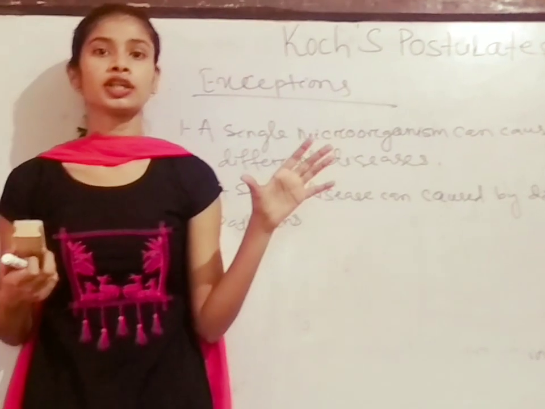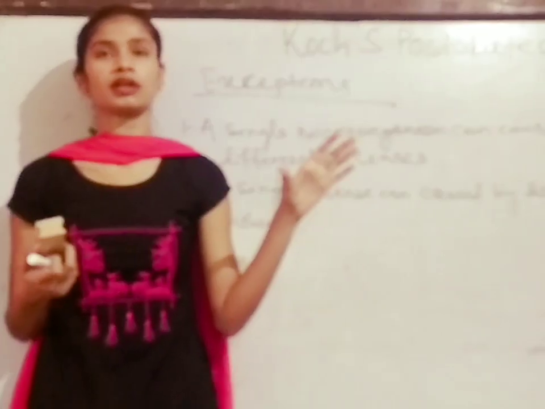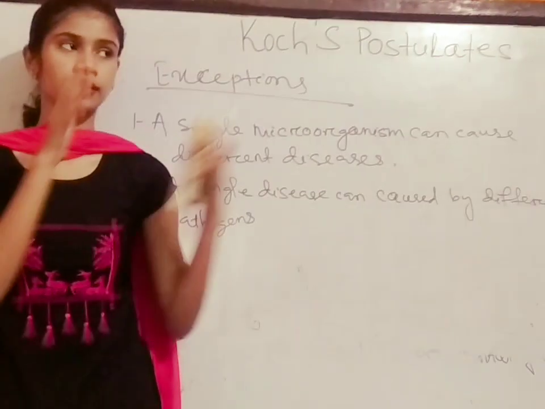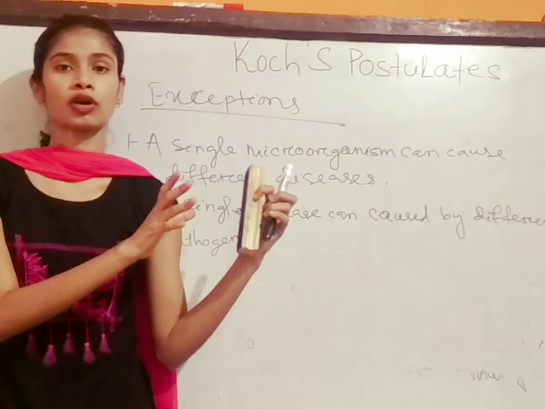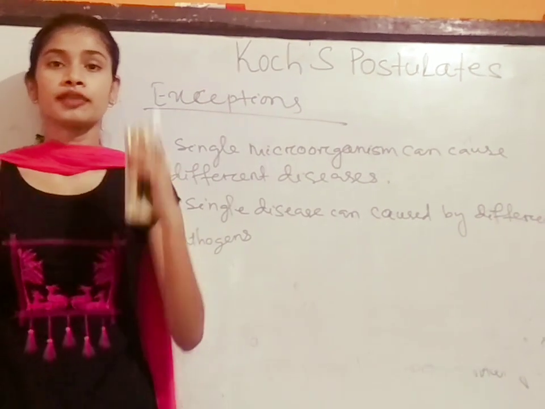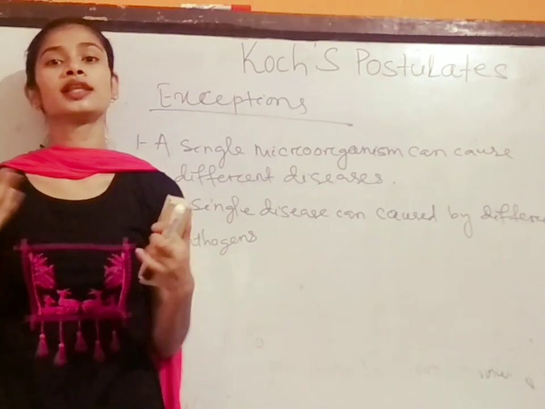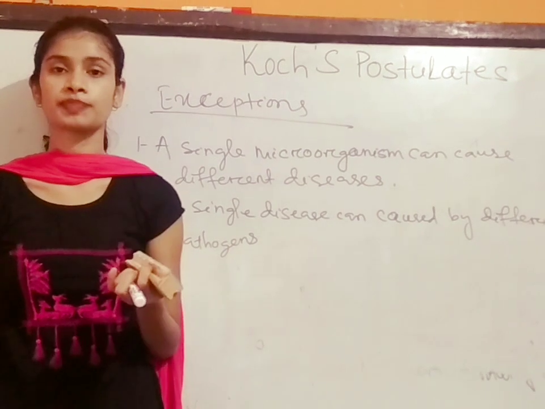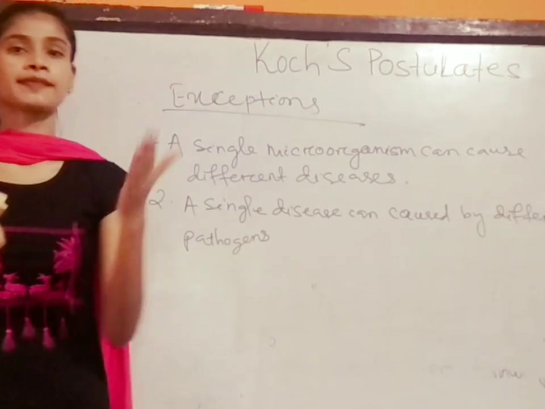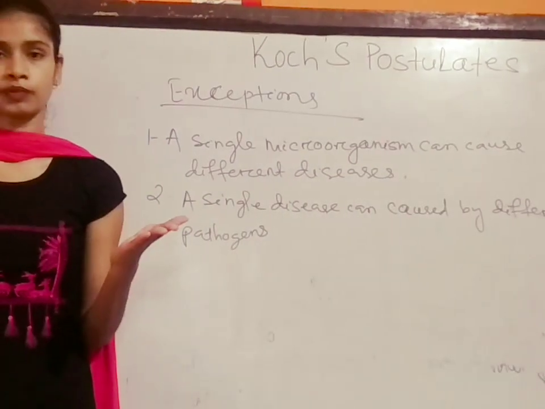The acquired immunity gives you the truth that if an animal suffers from one disease, then the second time it is exposed to the same disease, it will take time or it may not happen. These are the exceptions of Koch's postulates.